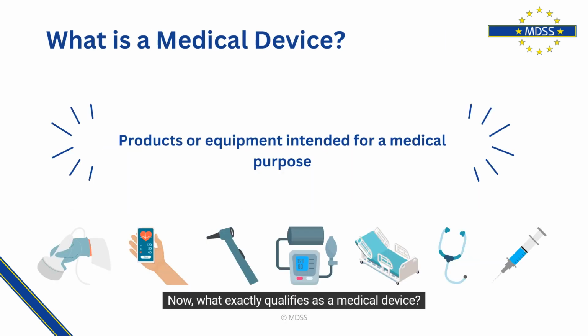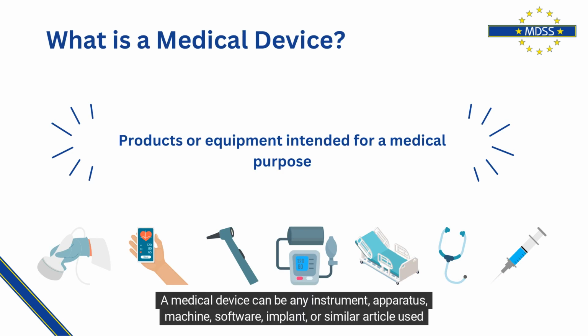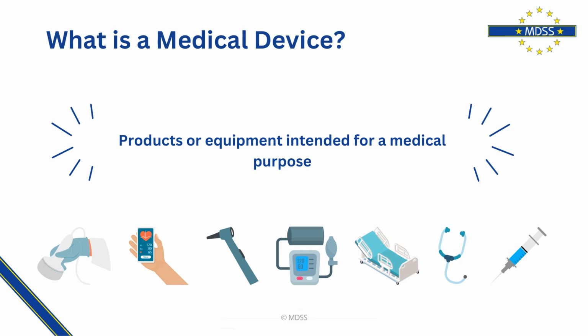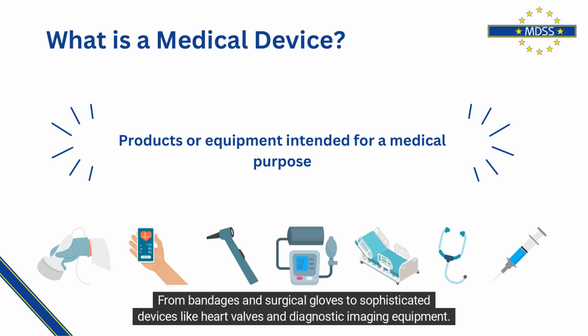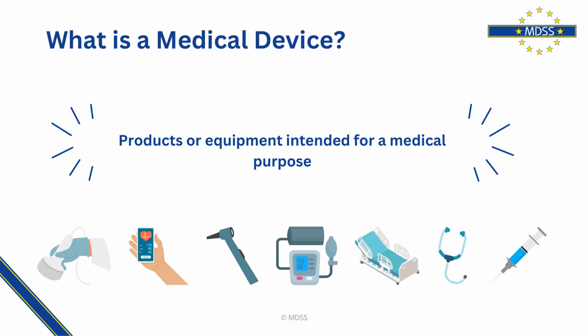Now, what exactly qualifies as a medical device? A medical device can be any instrument, apparatus, machine, software, implant, or similar article used for diagnosis, treatment, or prevention of disease or other medical conditions. From bandages and surgical gloves to sophisticated devices like heart valves and diagnostic imaging equipment. In other words, any product or equipment intended for a medical purpose.